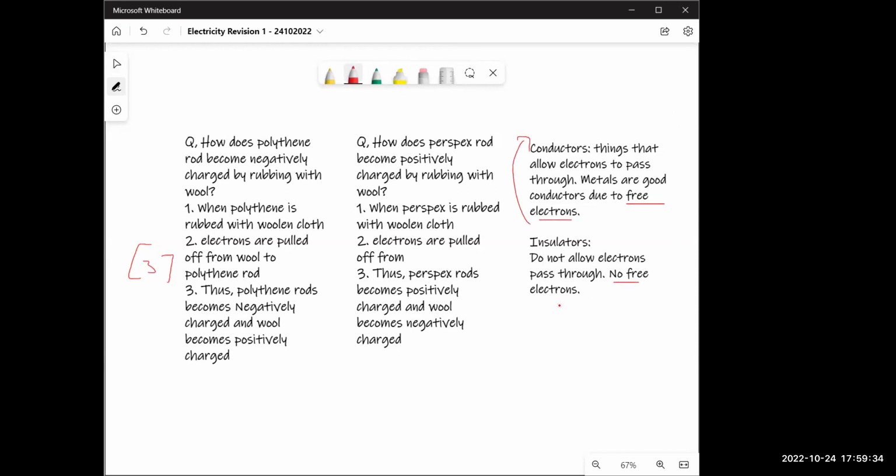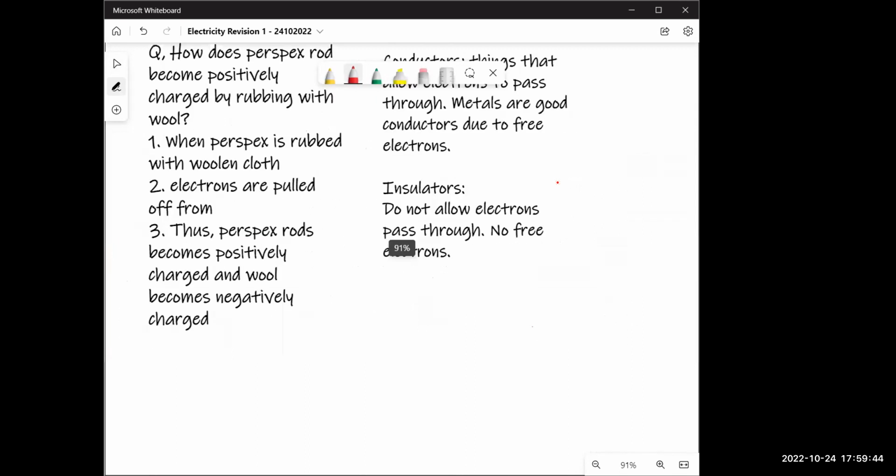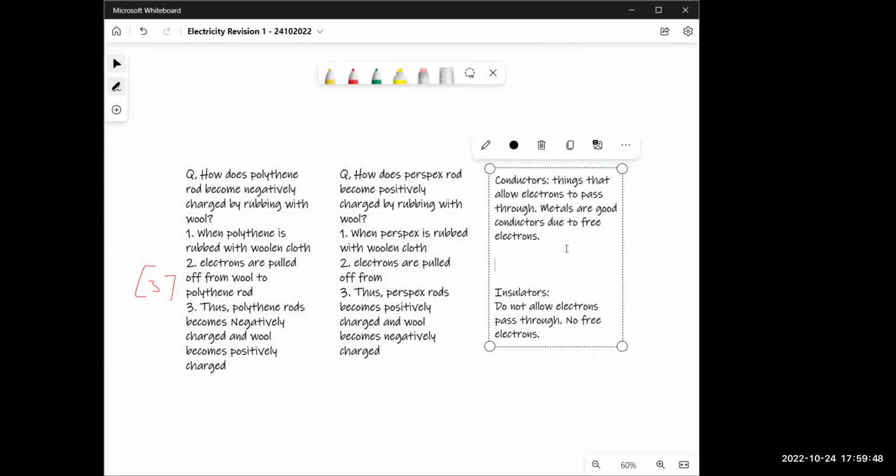If you don't have free electrons, you're an insulator. Finish writing this. And the next thing we're looking at, I'll give you some examples of these, right? So you know what conductors are. Write the examples quick. Examples are metals, all metals, and you'll have graphite as well.